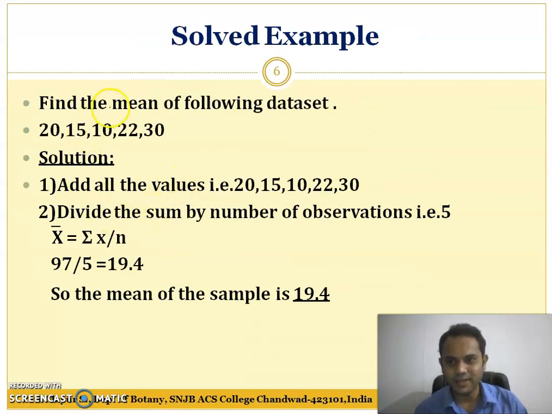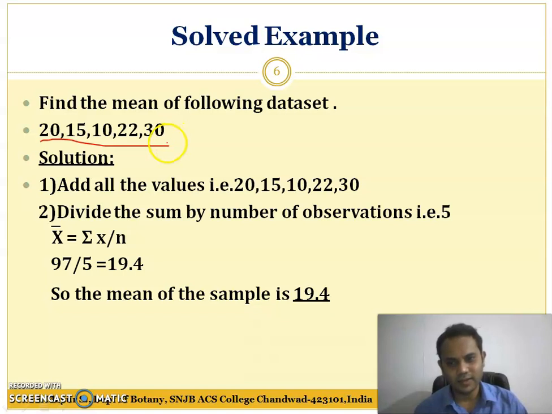For example, here one example is given. Find the mean of the following data set. It is a simple, ungrouped data set. In this PPT we have mostly taken ungrouped data sets for a better understanding of the mean, mode and median. It becomes simple to understand with an ungrouped data set.